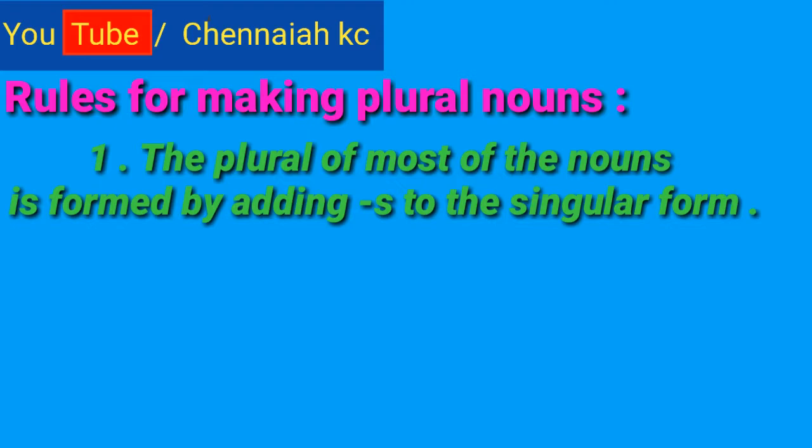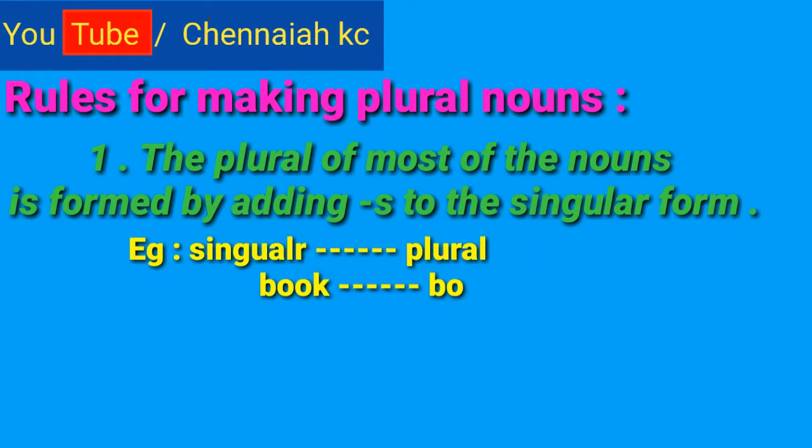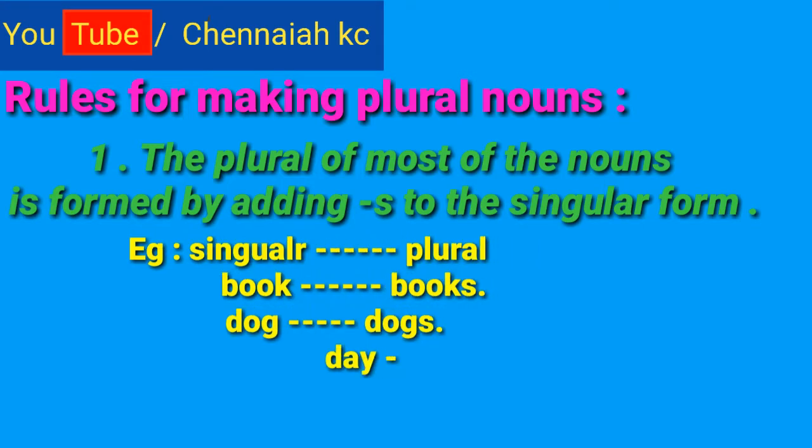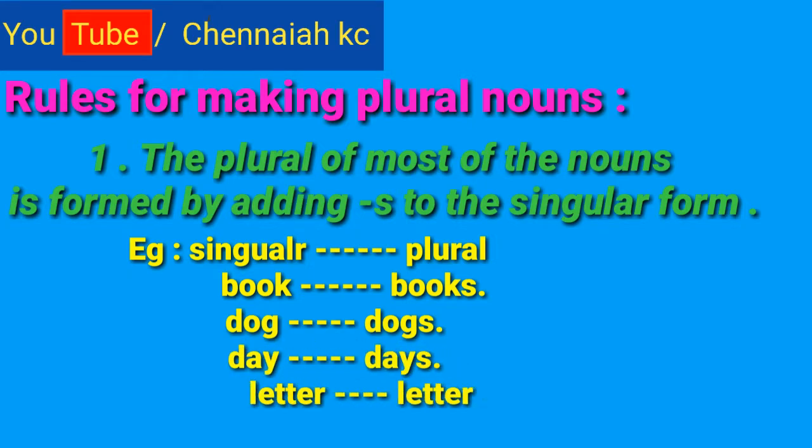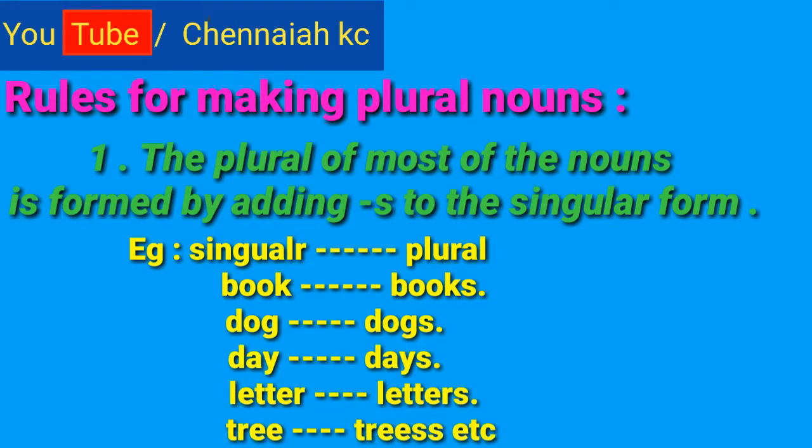First one, the plural of most of the nouns is formed by adding s to the singular form. Example, book, singular, books, plural. Here dog is a singular, dogs are plural. Day is singular, days are plural. Letter is singular, letters are plural. Tree is singular, trees are plural, etc.